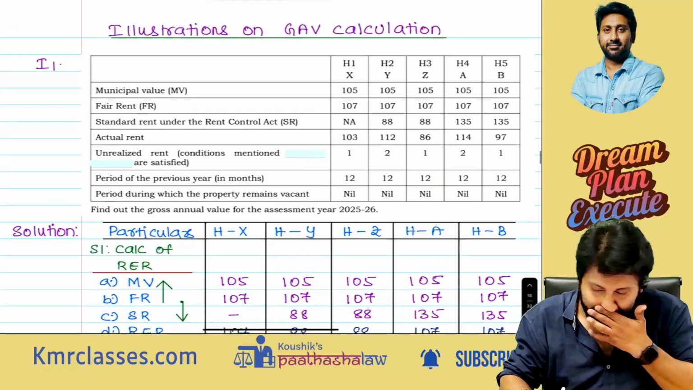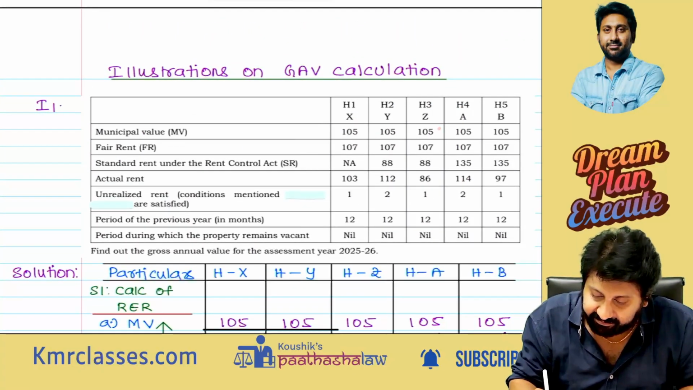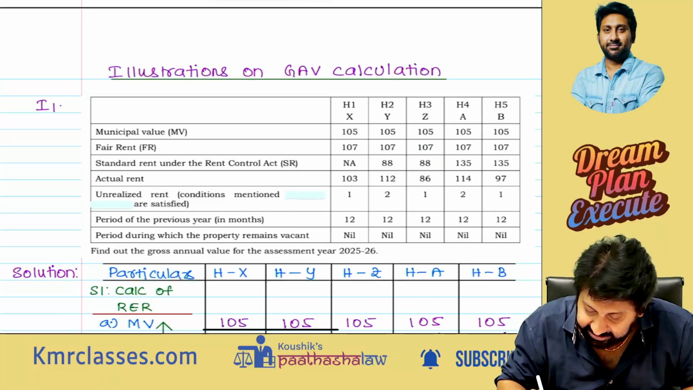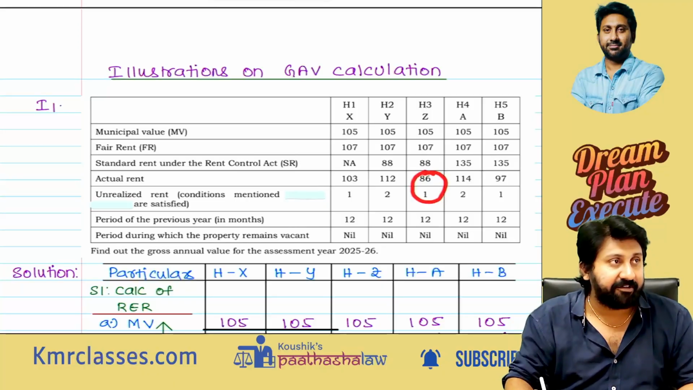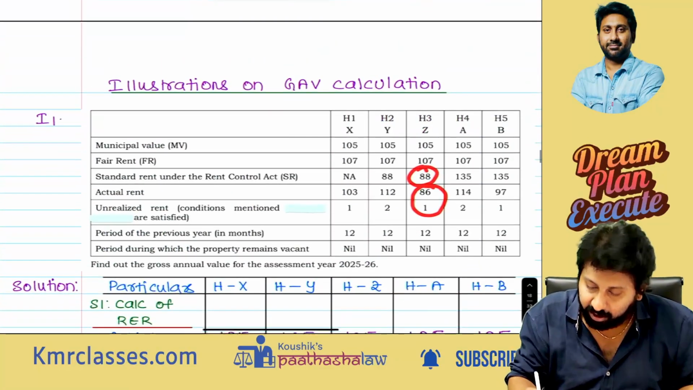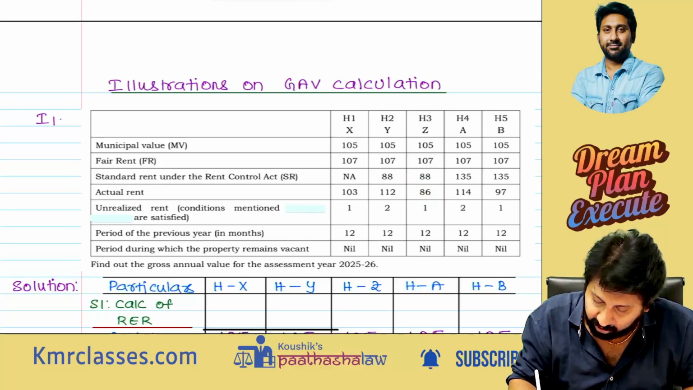Next. 105, 107, whichever is higher, 107. Compare with 88, whichever is lower, 88. 88 compared with 86 minus 1, 85. So 88 will be selected. Next one. 105, 107, 107.